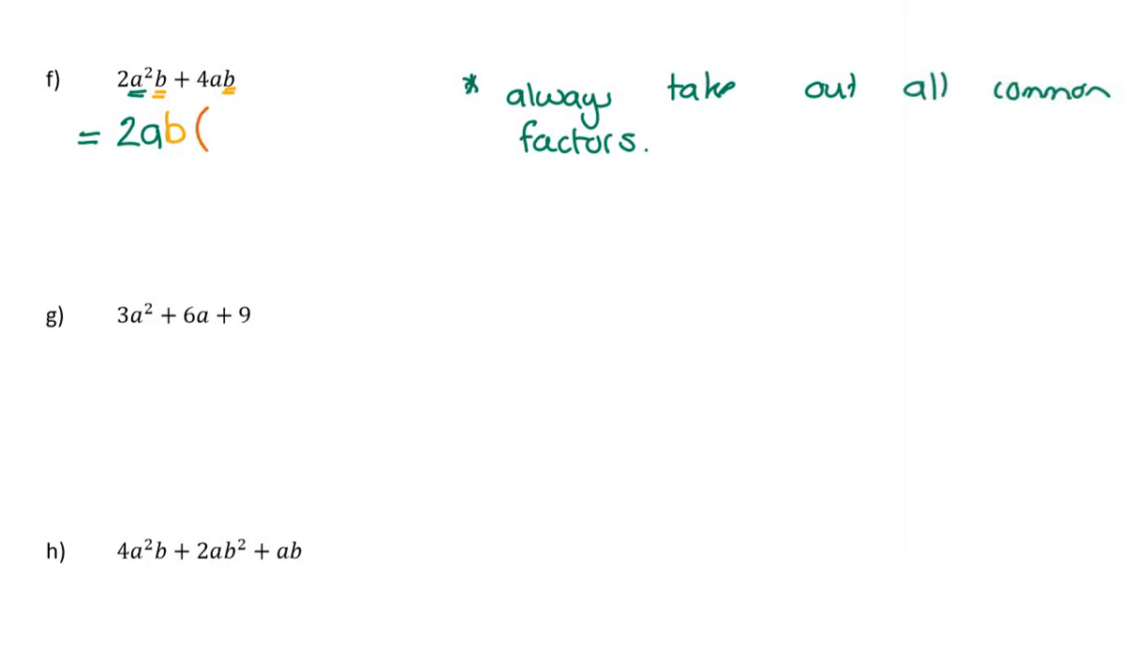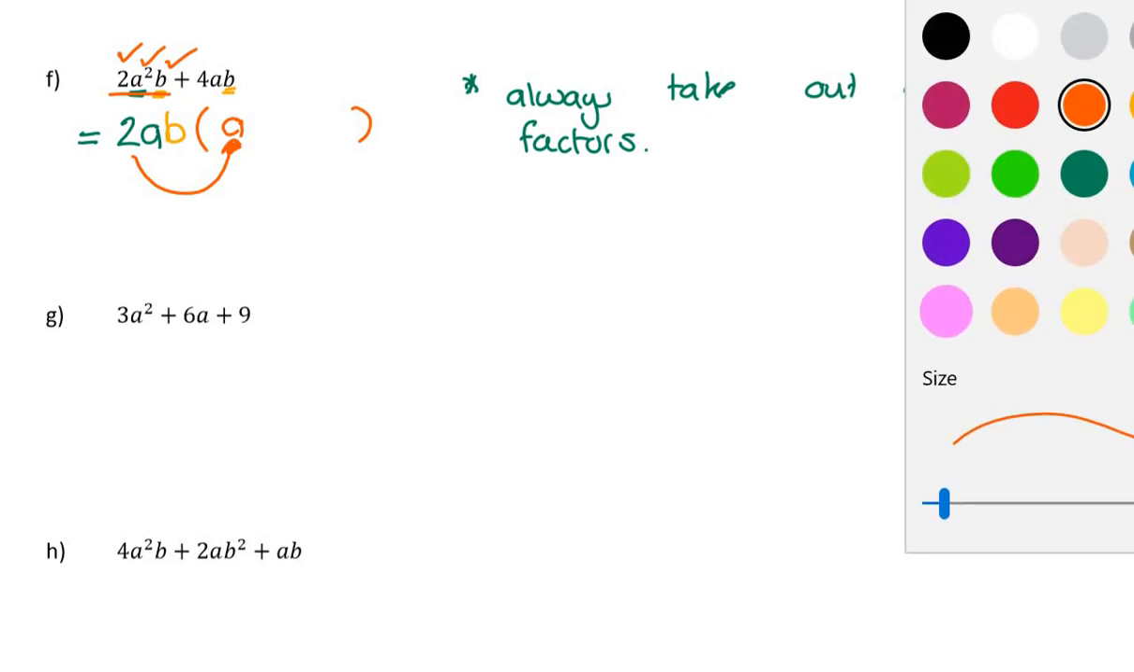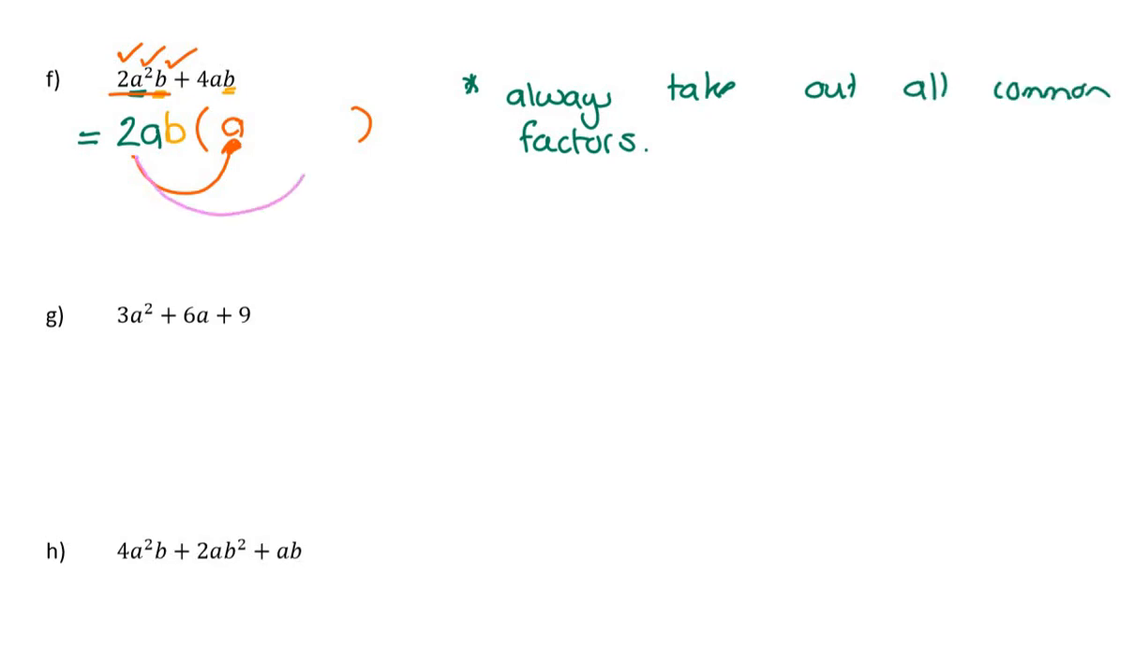So let's have a look. What must I multiply 2AB by to get 2A squared B? Well, the 2 is fine. I need an A because I need A squared. And the B is fine, it's already there. So that's simply A. Then I say to myself, what must I multiply 2AB by to get 4? Well, that must be positive 2. And then to get AB, well, I've already got AB. And so that's my factorizing.